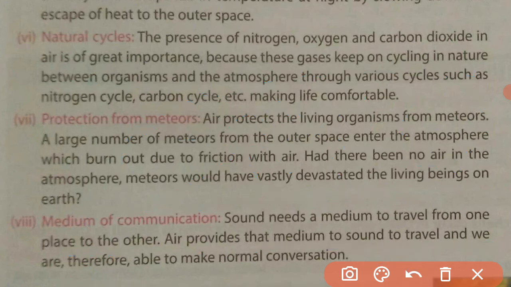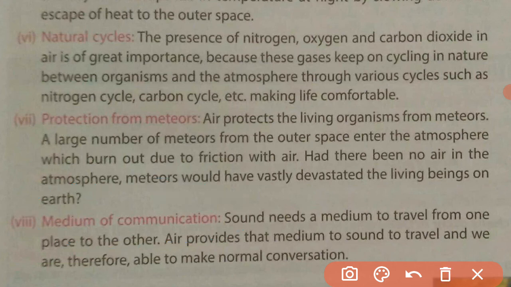But on earth we have air, and the air becomes a medium for sound to travel, so that we can hear the sound. If there were no air on the earth, we would not be able to hear any sound. So air also plays a very important role in communication, in the transfer of sound.